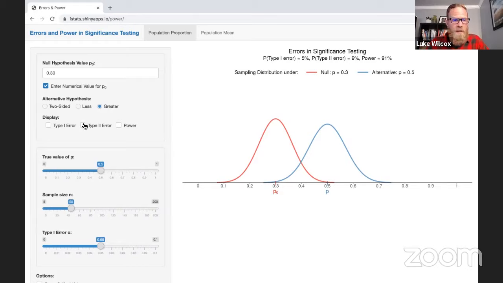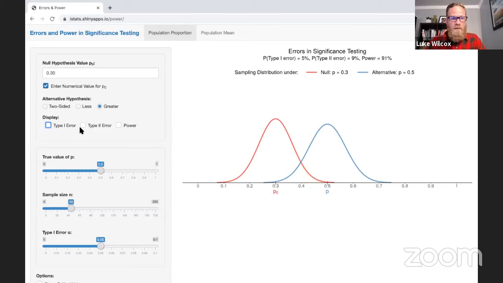just like we drew in our pictures in the activity. Now, let me start by showing you the type 1 error here. And when I click that, you'll notice this red region right here, which matches with what we have on our paper, right? And we know that the probability of that type 1 error is 5%, which we said is the alpha value. So notice, if I start to increase my alpha value, watch what happens to that red region as I increase alpha. You'll notice that the area is increasing, and sure enough, the probability of the type 1 error is also increasing. I'm all the way up to 9% now. So you can see visually that the probability of a type 1 error is equal to the alpha level. Now let me take that back down to 5%.